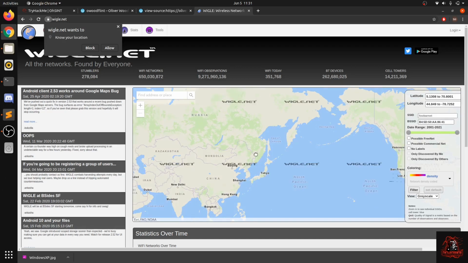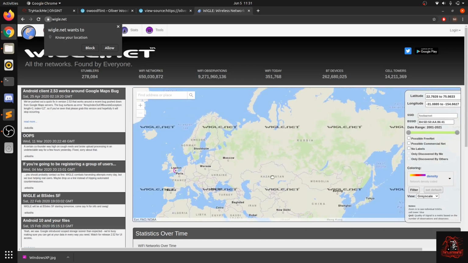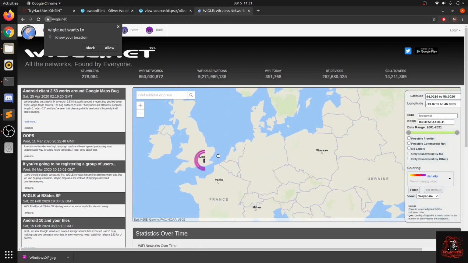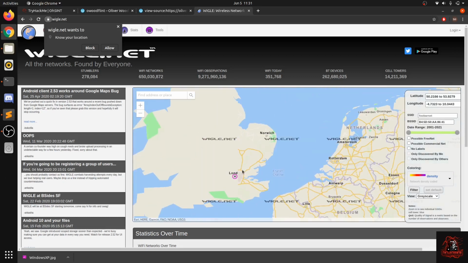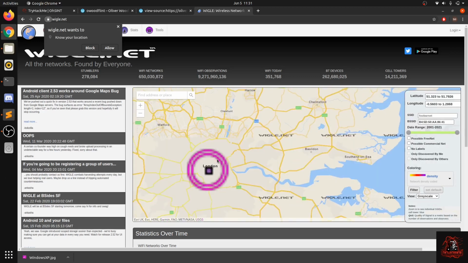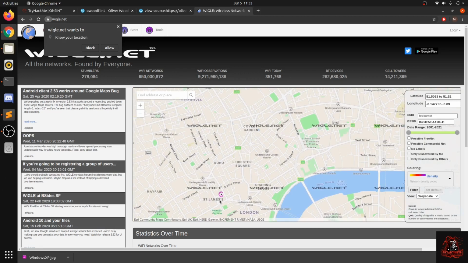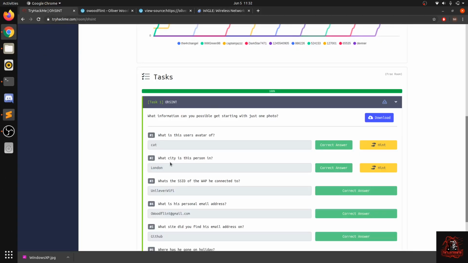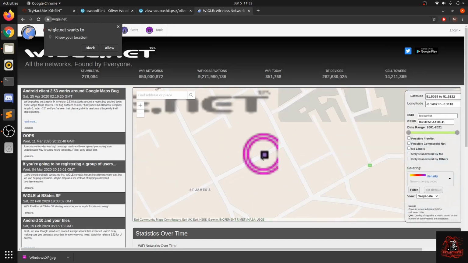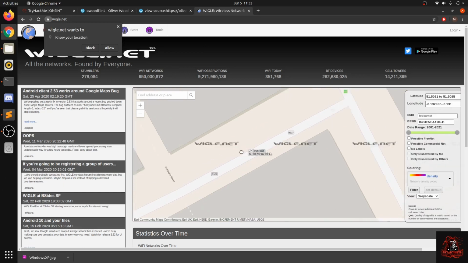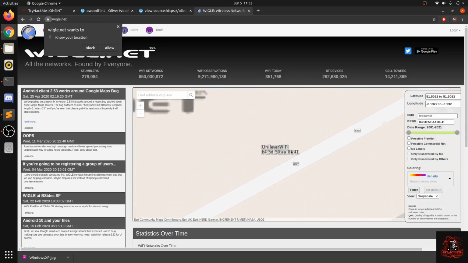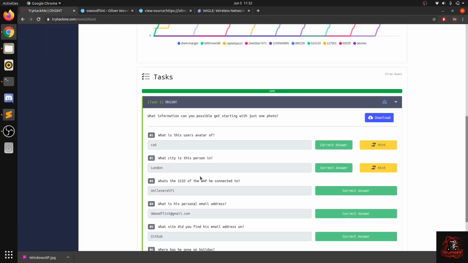Let's check where it is. Okay, so here it is. Maybe London. I think this belongs to London, so that is the answer to what city this person is in. The next question is, what is the SSID of the WAP connected to? If we zoom in here, we'll get its name. That is UnileverWiFi.